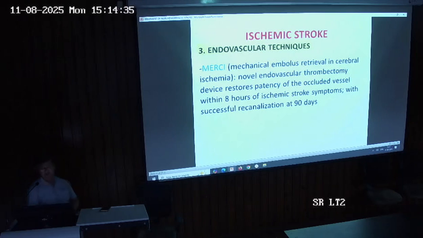Another endovascular technique is MERCI, and the full form of MERCI is mechanical embolus retrieval in cerebral ischemia. So we are removing the embolus mechanically. This is a newer technique, a novel endovascular thrombectomy device which restores the patency of the occluded vessel within 8 hours of ischemic stroke symptoms, with successful recanalization at 90 days. So this is an endovascular technique, that is MERCI.